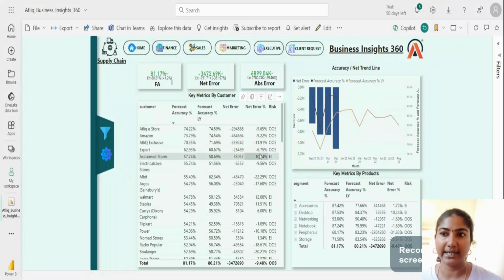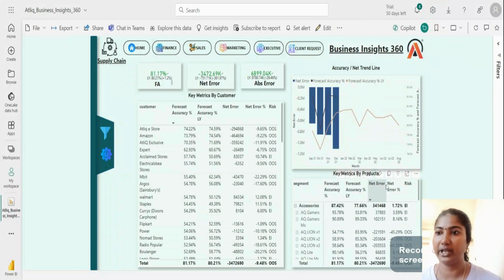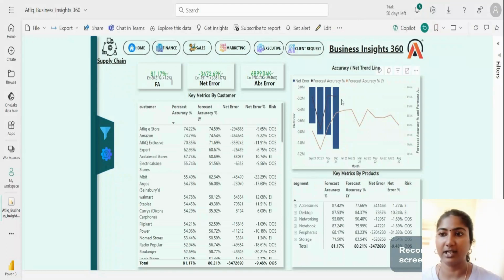If the net error percentage is positive, it means the product hasn't sold, which shows excess inventory. The product is still in the inventory. This gives an inventory management idea for the supply chain department. We can also see product based key metrics. For accessories, segment wise, we can analyze the net error and the corresponding risk. We have the sales data till December 21.